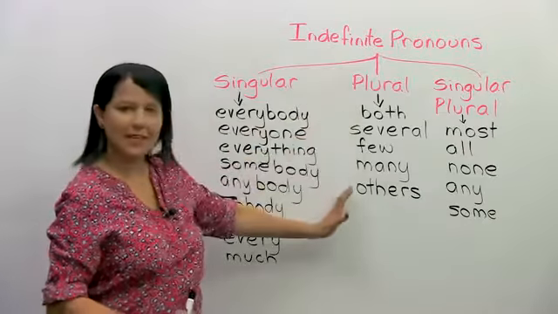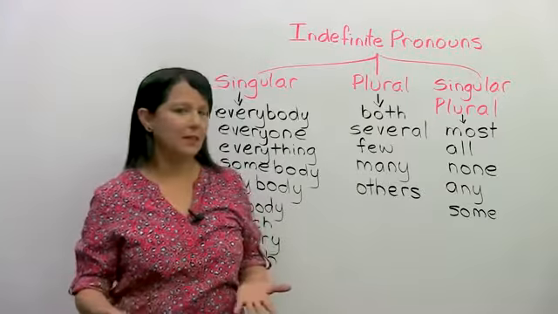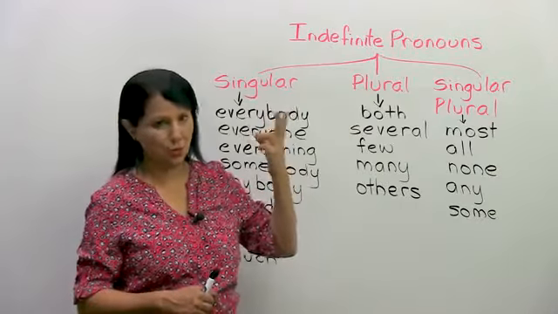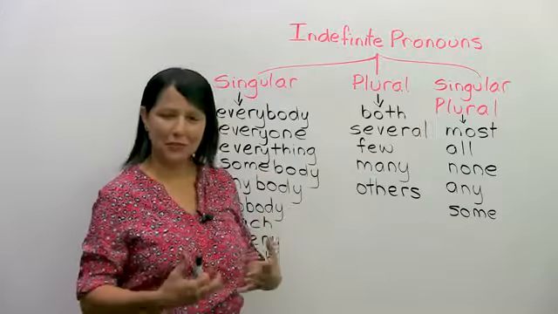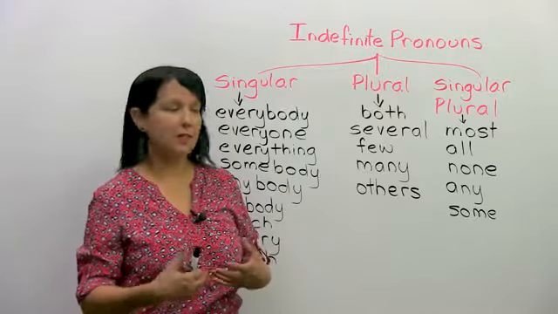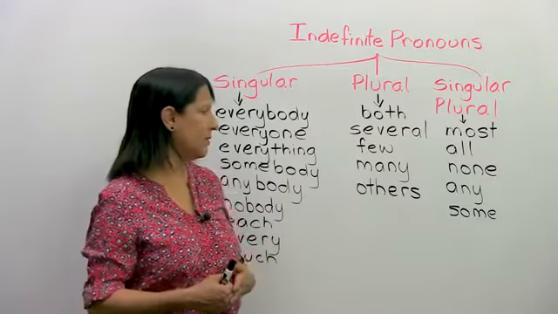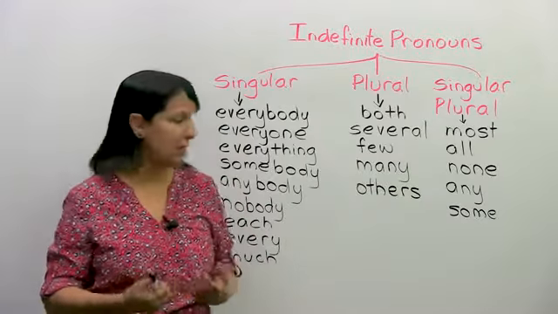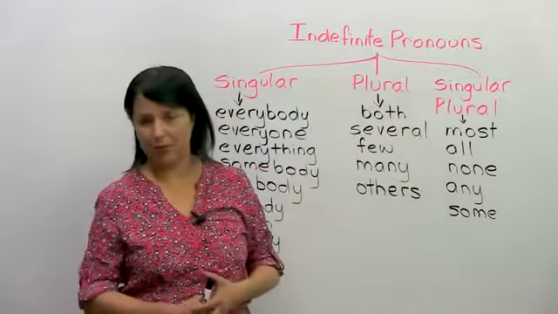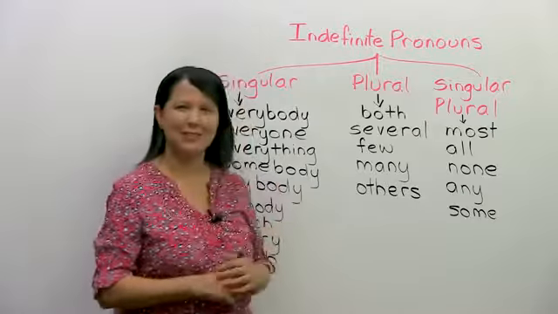Next, we have a second category of indefinite pronouns, which are always plural. These kind of make sense, so let's look at them. Both, obviously we're talking about at least 2 people right here. So several, which means many, this is plural. Both of them are, several of the customers are, a few of the customers are here, many of the customers are here, and others are here, okay? So these indefinite pronouns are always plural. That's easy, a little bit easier even than this one, right?